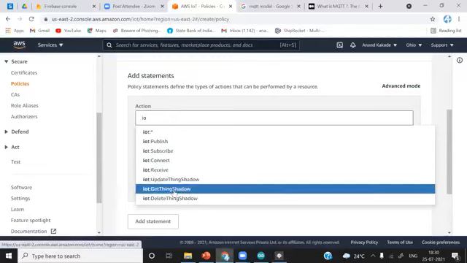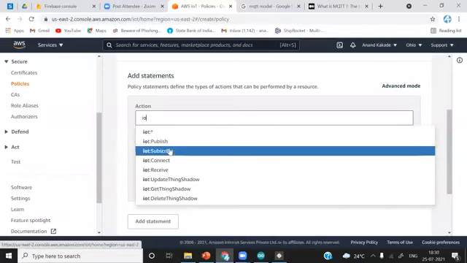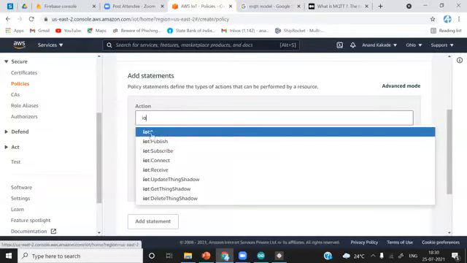And you can see all the other list available. There is this one, IoT colon star. What does it mean? It allows all the features available. So your client can publish, subscribe, connect, receive, do all the things. So the meaning of IoT colon star is it can do anything. All things are included in this star.